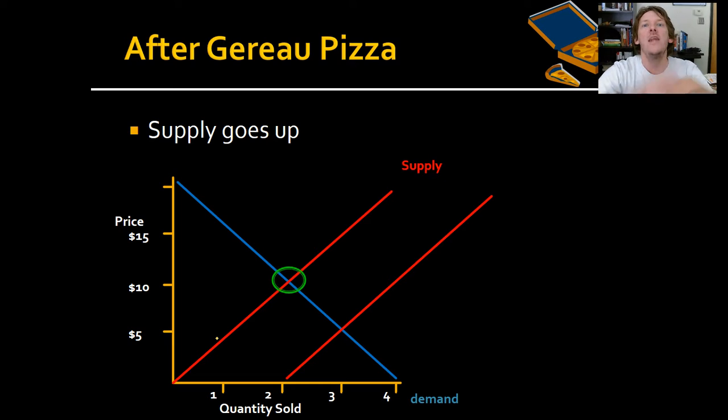Now that we opened another pizza place, guess what? The new pizza place or the new pizza places are also willing to sell a pizza at $5. Before, when we had this supply, there was just one. Then we increased the supply, and as we've increased these new pizza places, some of the new pizza places have said, you know what, we'll do a $5 pizza.